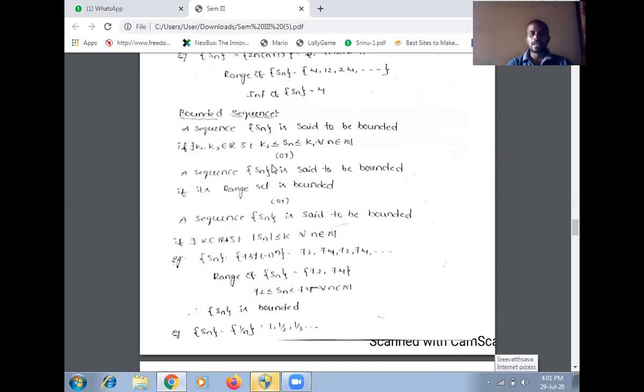A sequence Sn is said to be bounded if there exists k1 comma k2 belongs to capital R such that k2 less than or equal to Sn less than or equal to k1 for all small n belongs to capital N. Sn ఒక పరిబద్ధ అనుక్రమం కావాలంటే for all small n belongs to capital N కు k2 less than or equal to Sn less than or equal to k1 అగునట్లుగా k1 comma k2 belongs to capital R వ్యవస్థితం కావాలి.